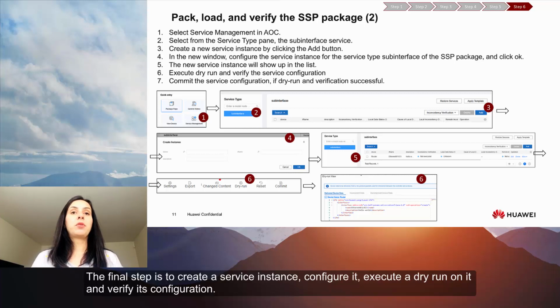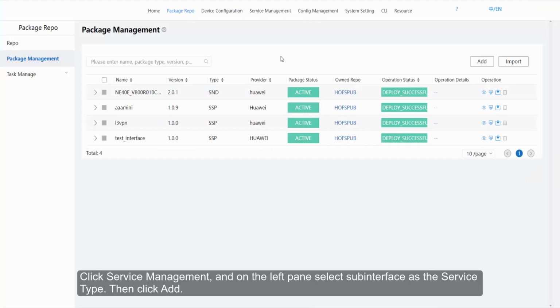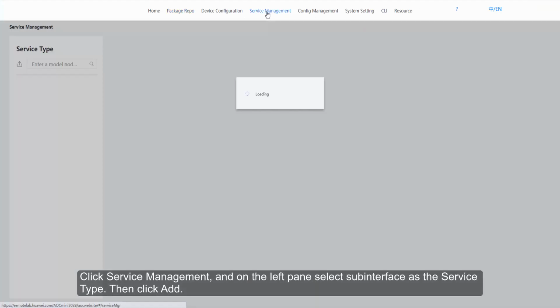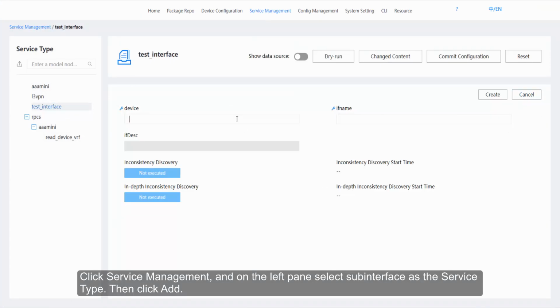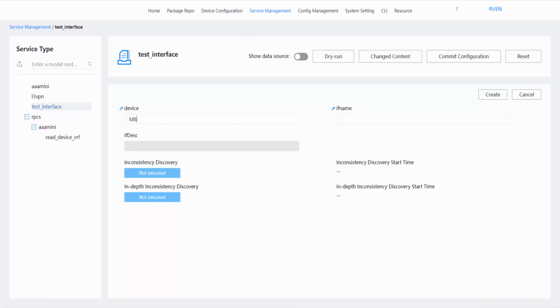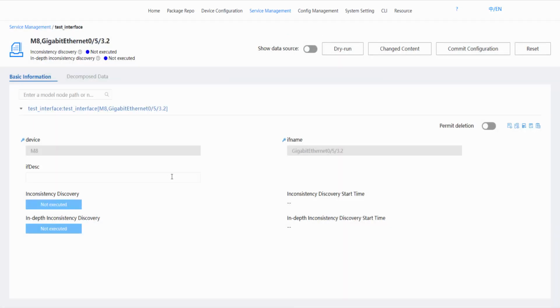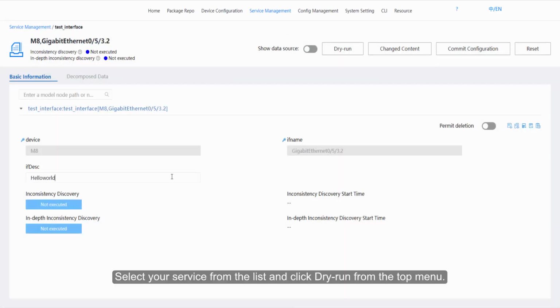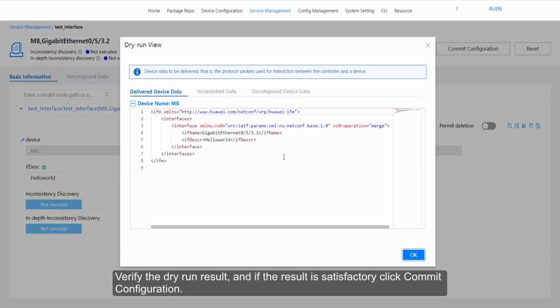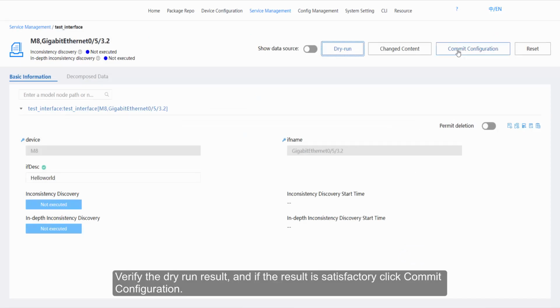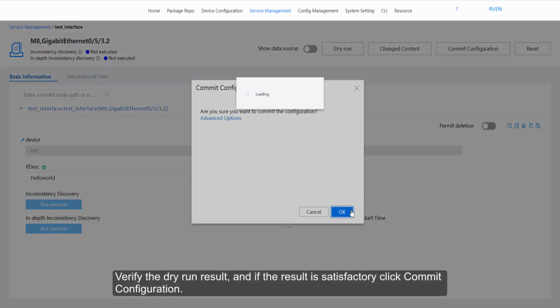The final step is to create a service instance, configure it, execute a dry run on it, and verify its configuration. Click Service Management, and on the left pane select Subinterface as the service type, then click Add. Select your service from the list and click Dry Run from the top menu. Verify the dry run result, and if the result is satisfactory, click Commit Configuration.